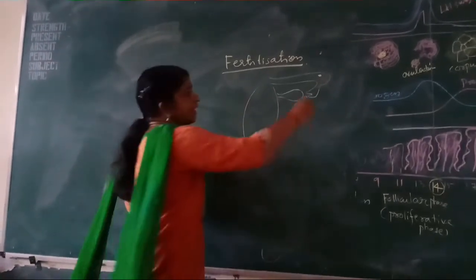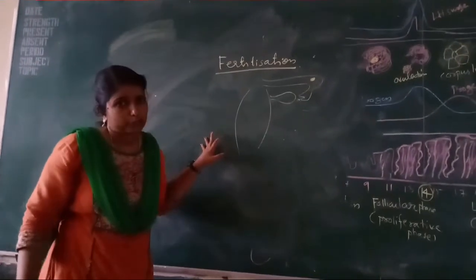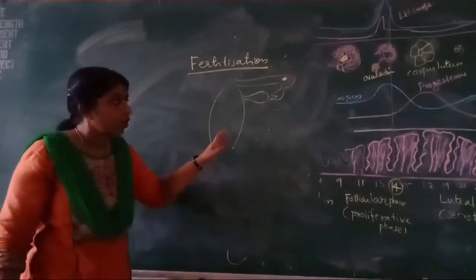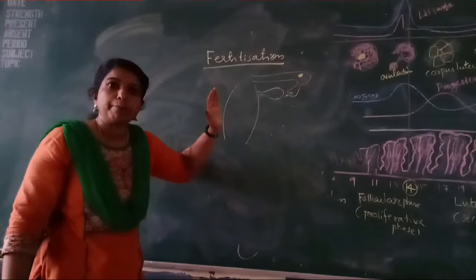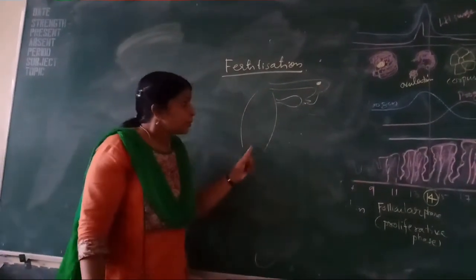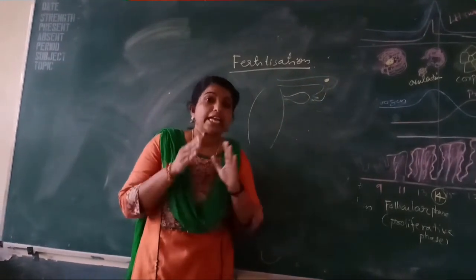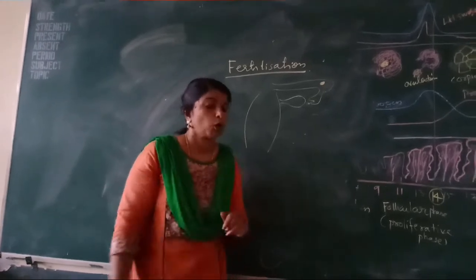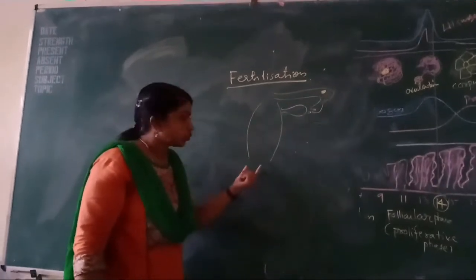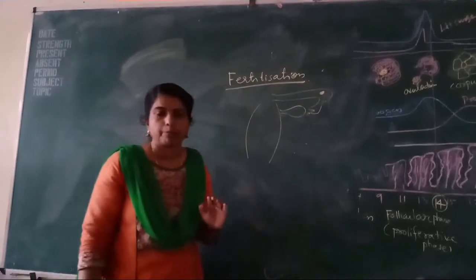Okay. So anyway, the egg is here in the ampulla region, and during copulation, the sperms come and enter into the female reproductive tract. And remember one thing, the sperm entry and the ovulation happen simultaneously, then only fertilization will happen. Now, the sperm reaches the oviduct through the vagina, cervical canal, uterus, and it finally reaches here.